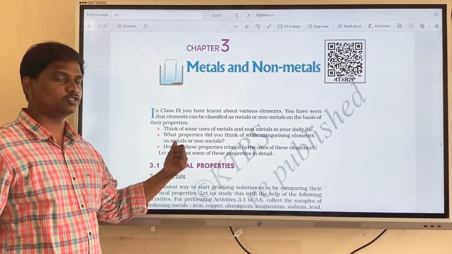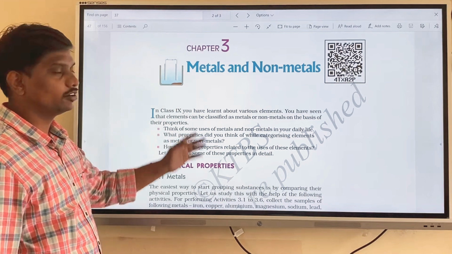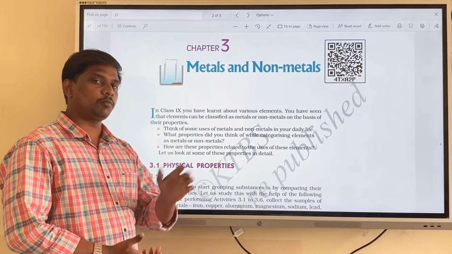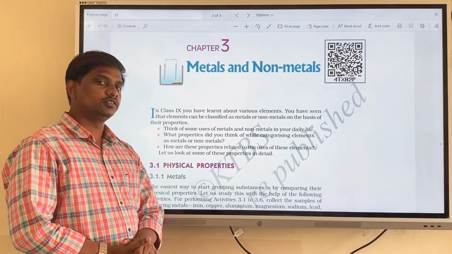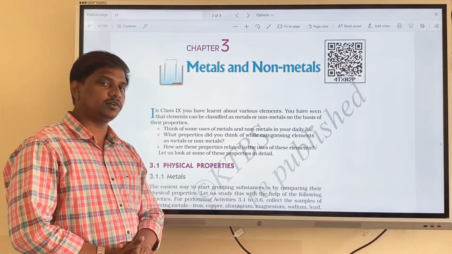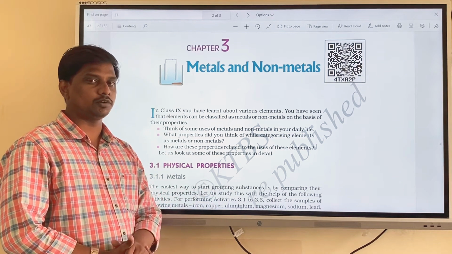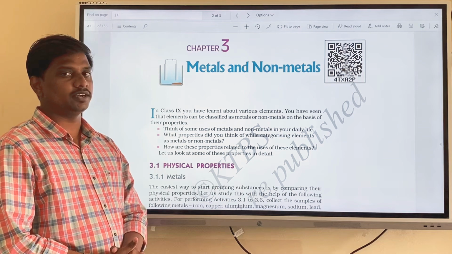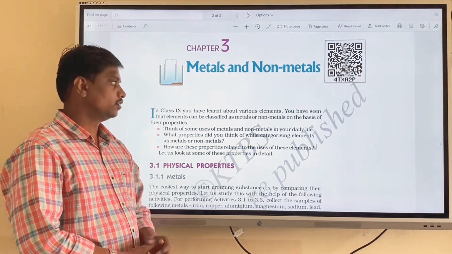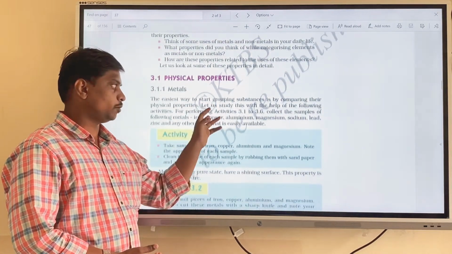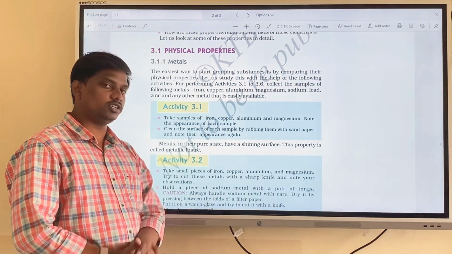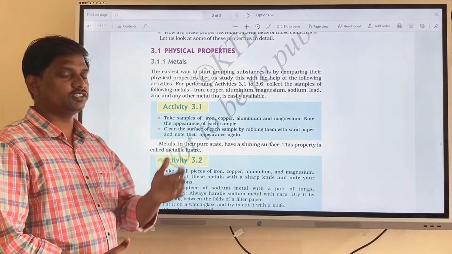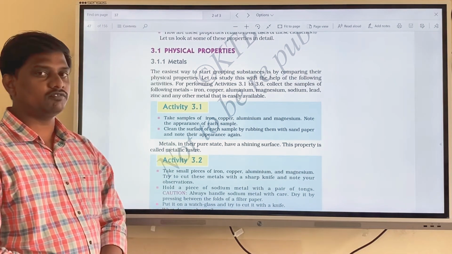Let us go to the chapter that is metals and non-metals. In this chapter mainly we are going to discuss the properties of metals and non-metals, that is, physical properties and chemical properties. In this session we are going to see the physical properties of metals and non-metals. Initially, we are going to see the 7 physical properties of metals, one by one.